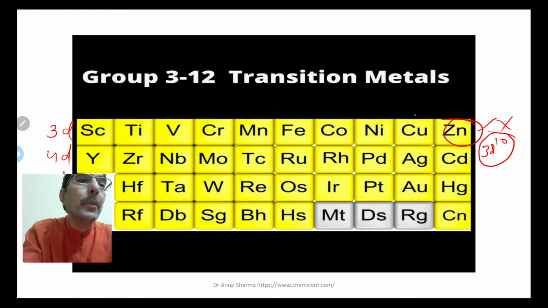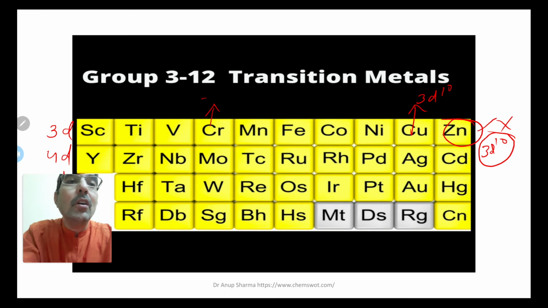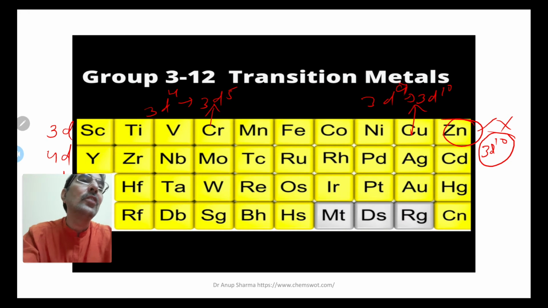You need to take care based on what we discussed in electronic configuration. Copper is 3d10 as well, because we have seen that a 4s electron goes to 3d. It was originally 3d9, but because of stability we changed it to 3d10. Similarly, chromium has 3d5. Initially it was 3d4 and changed to 3d5. This was 3d9 changed to 3d10. So that was the accommodation for stability we did.